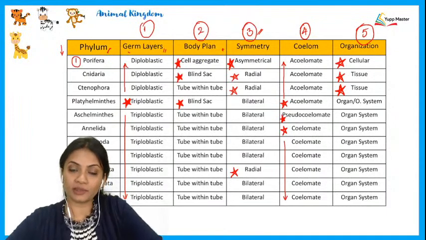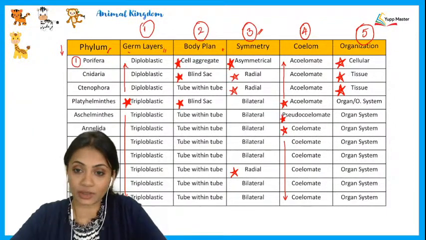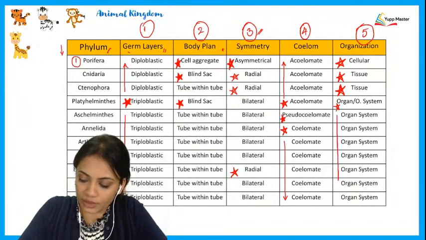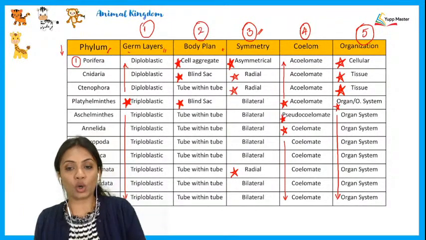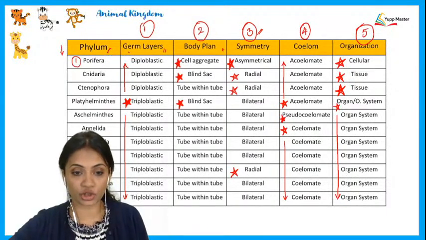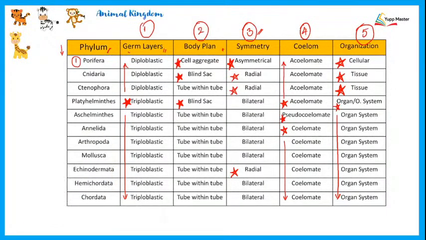Ctenophorans are those animals which showed bioluminescence. And from Platyhelminthes onwards, all of the phyla belong to the organ system level of organization. Now what you can do is take a screenshot of this whole table with the stars demarcating the differentiating features.